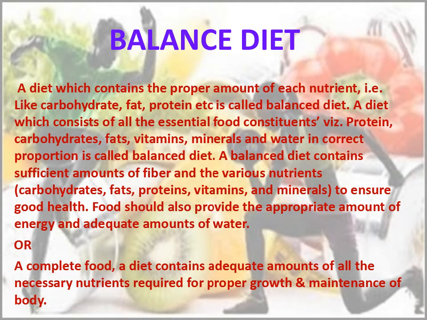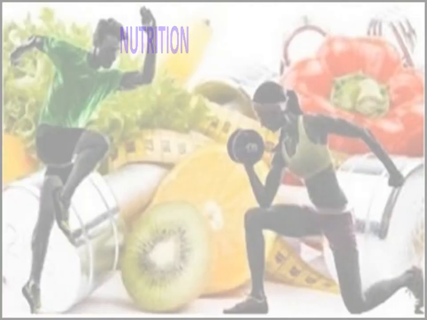Or a complete food, a diet contains adequate amounts of all the necessary nutrients required for proper growth and maintenance of body. Now, in simple manner, balanced diet is that type of diet in which all essential components of food are there, like carbohydrate, fat, vitamins, minerals, proteins, and water. And it should be in proportion also. See, proportion means, for example, in boards you have to get 33 marks in every subject to pass. If you get less than 33, you will fail in your class. So also in balanced diet, all the components should be in proper proportion, not less, nor more. It should be equal. Got it?